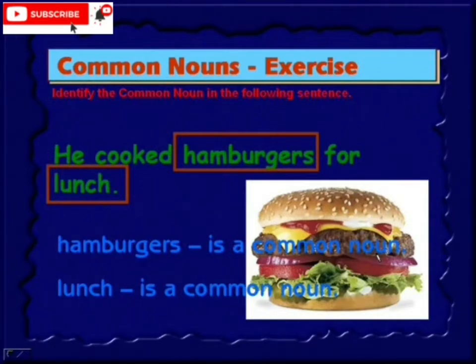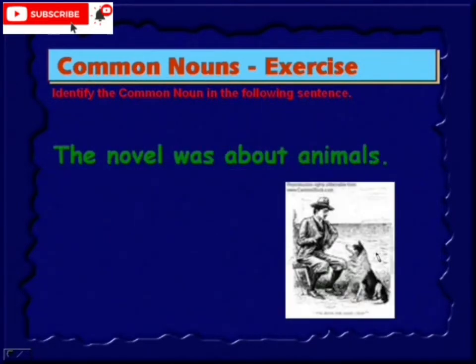Now we go to the next sentence. The novel was about animals. In this sentence, the common nouns are novel and animals. Because in the beginning we discussed that all animal names are common nouns, here animal is also a common noun. And one more is novel, it's a type of book. So this is also a common noun.